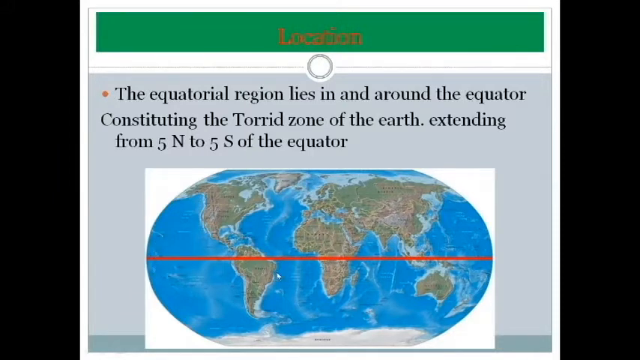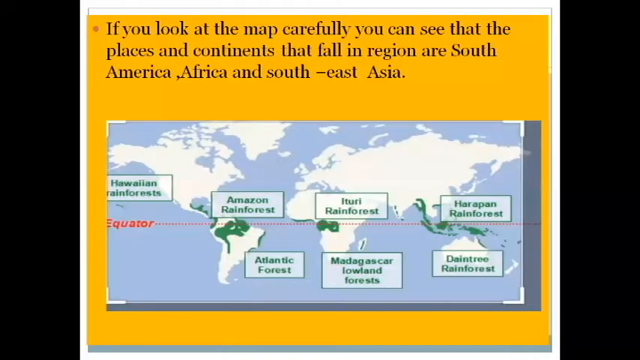So it lies in the torrid zone of the earth, and it extends 5 degree north and 5 degree south of the equator. In between, 5 degree north and 5 degree south of the equator, there is the equatorial region. Now you understand where it is located. The area around the equator is known as the equatorial region, and this place consists of the torrid zone of the earth, extending from 5 degree north to 5 degree south of the equator.